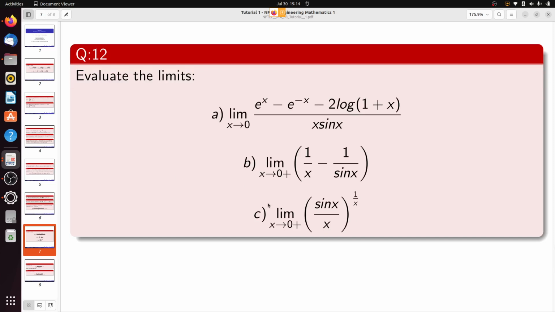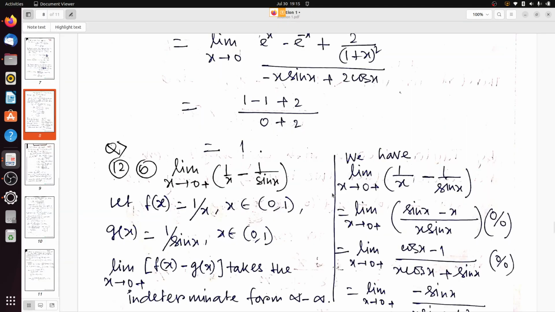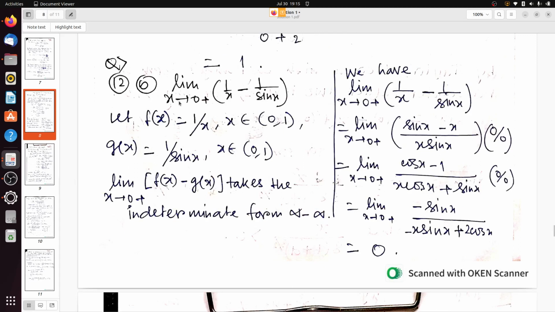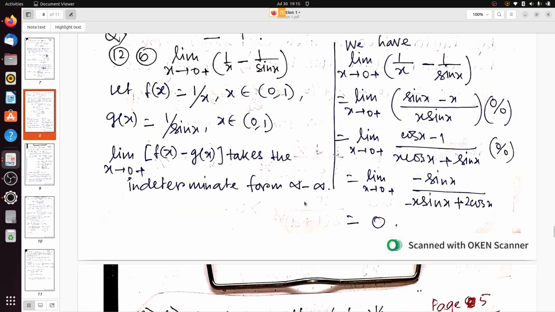Next, please move to the second question: limit x tends to 0 plus of 1 by x minus 1 by sin x. We have to solve this question. Without a delay, let's proceed. Assume f(x) equals 1 by x for x belongs to (0, 1) and g(x) equals 1 by sin x. So limit x tends to 0 plus of f(x) minus g(x) takes the indeterminate form infinity minus infinity.